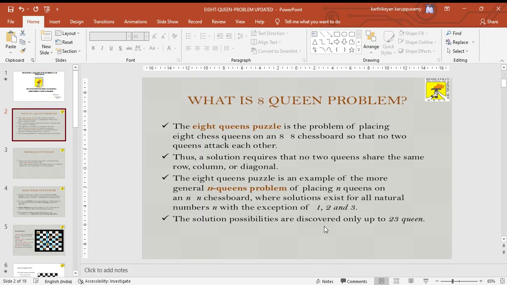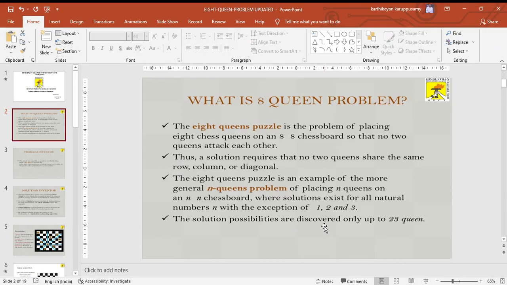First of all, we have to see what the 8 queens problem is. In this 8 queens puzzle, the problem is placing 8 chess queens on a board such that no two queens attack each other. Thus, a solution requires that no two queens are in the same row, the same column, or the same diagonal. This 8 queens puzzle is an example of the more general n queens problem of placing n queens on an n by n chessboard,